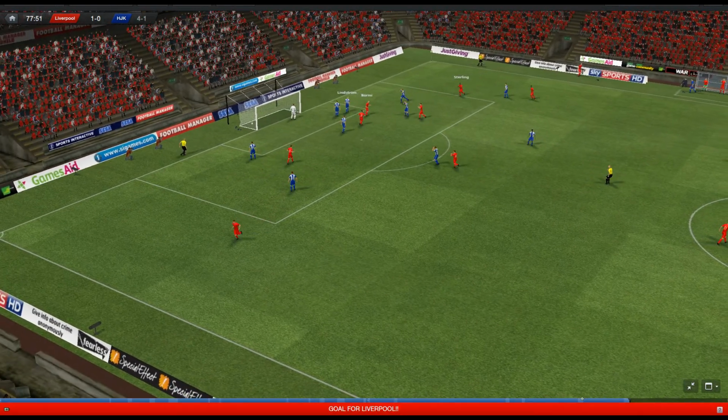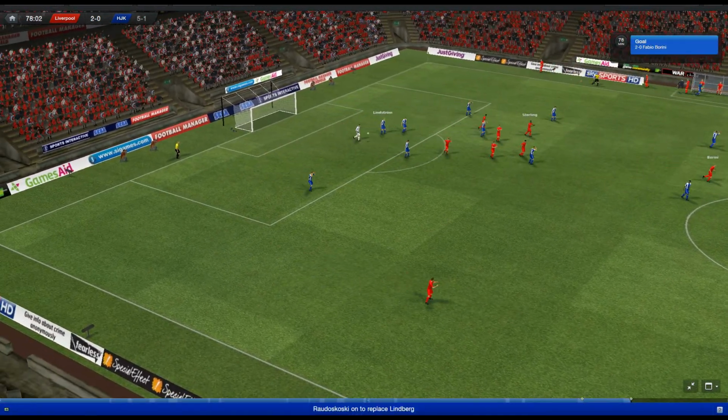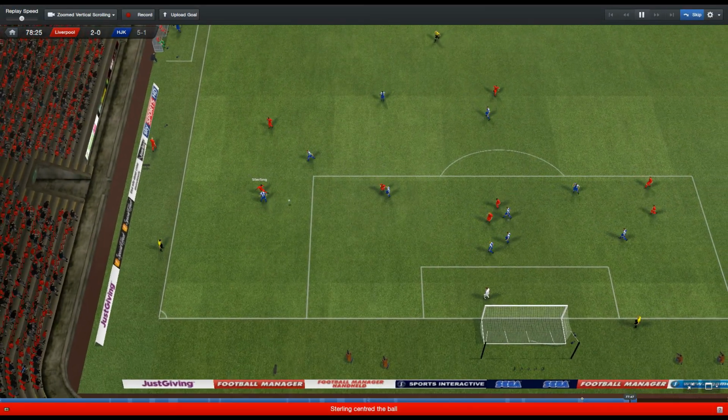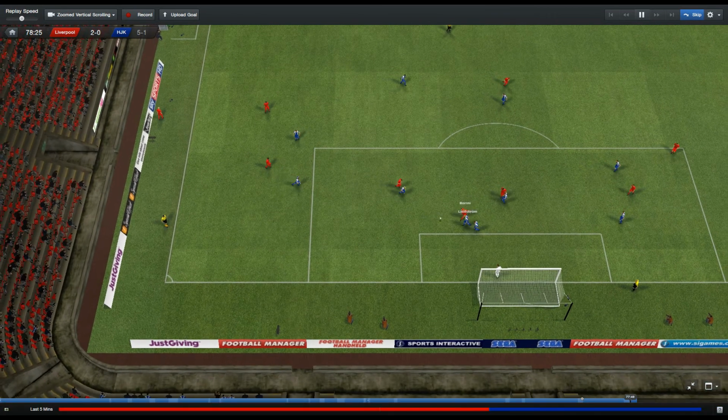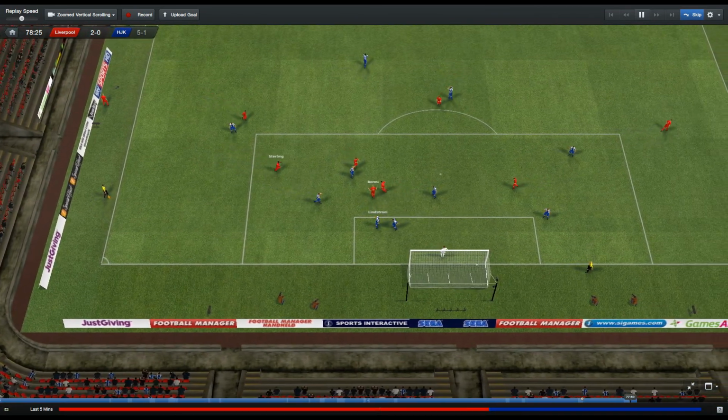Here's Sterling on the wing. Cross. Barini puts it in. That's 2-0 to Liverpool. Henderson found Sterling in plenty of space. He got his cross away. Barini into the near post, first time near post for his third goal of the tie.